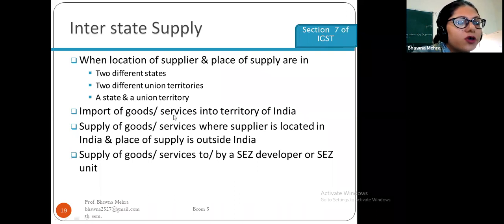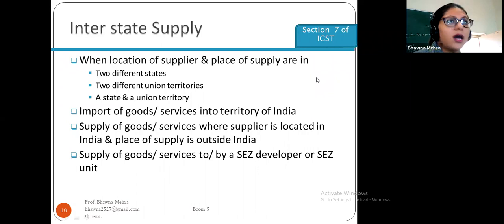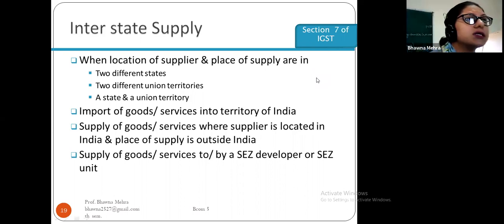Import of goods and services into the territory of India, and supply of goods and services where the supplier is located in India and the place of supply is outside India, are also included. So this is known as the interstate supply.